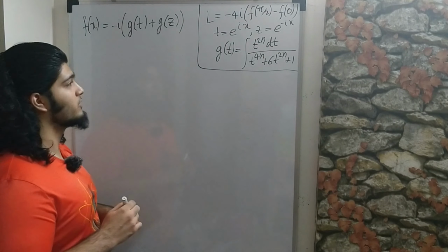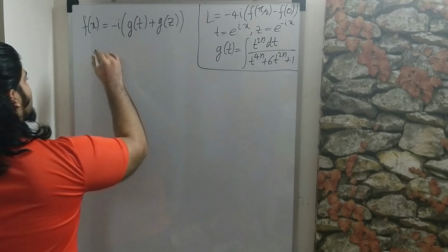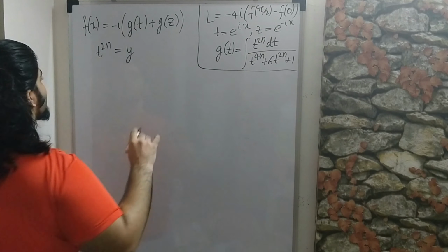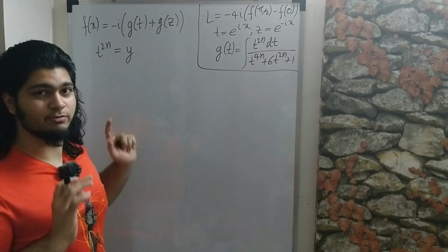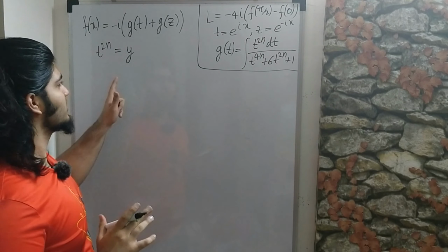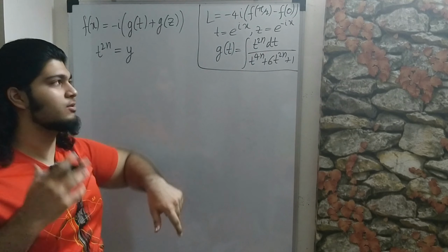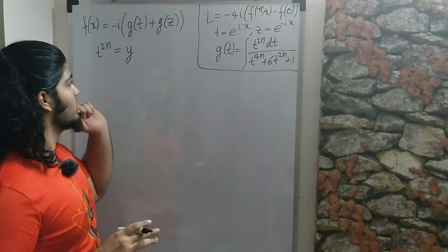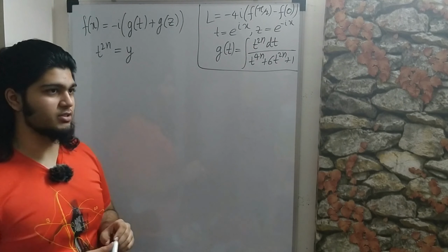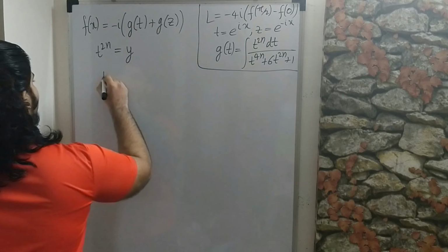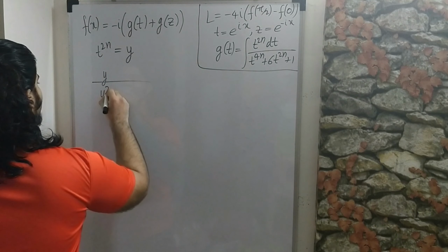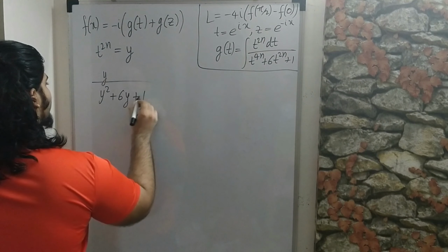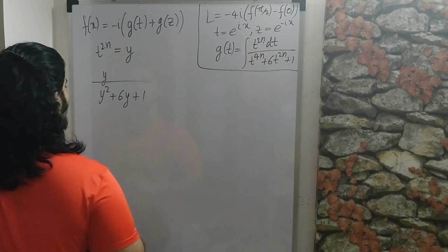So for that, we'll just treat t to the 2n as, let's say, some new variable y. I want you to remember that this is not a substitution. We are not going to substitute this over here and then do the integration in terms of y. We are just doing this for the sake of partial fraction decomposition. So let's get started. We get y over y square plus 6y plus 1, and we can actually factorize this pretty easily. It's just a simple quadratic.